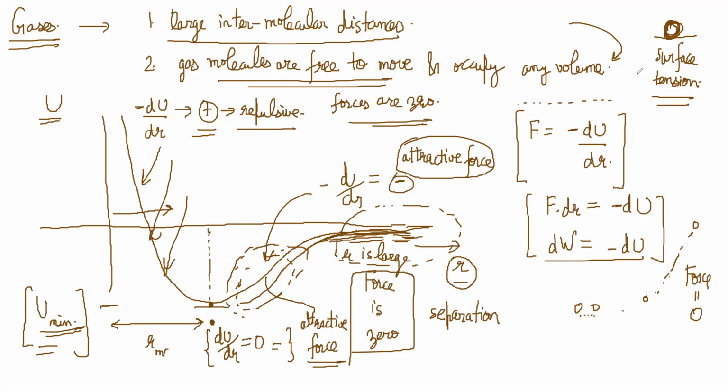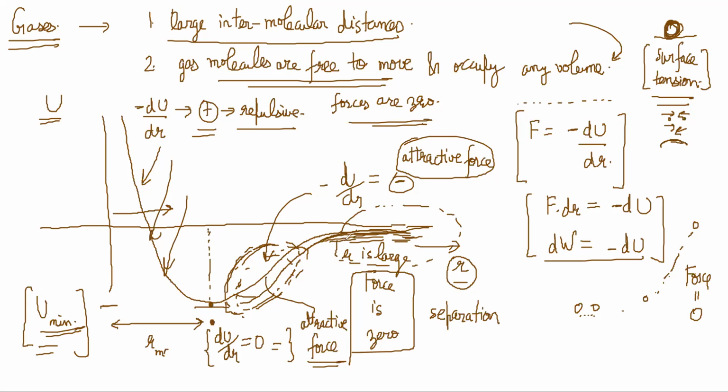Surface tension, how will I explain? You can see some insects actually step on water and go ahead. Some tiny living things can actually walk on the surface of water. Because the molecules on the water surface want to reduce their surface area, they are facing an attractive force from each other. So liquids have that property of surface tension because there is an attractive force between liquid molecules.